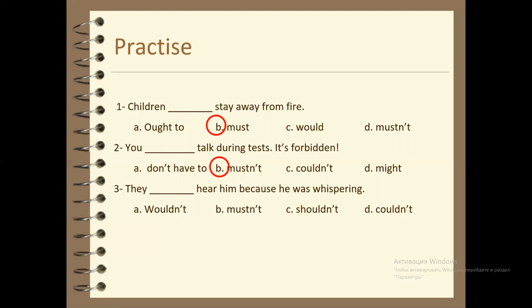They hear him because he was whispering. A. Wouldn't. B. Mustn't. C. Shouldn't. D. Couldn't. They couldn't hear him because he was whispering.